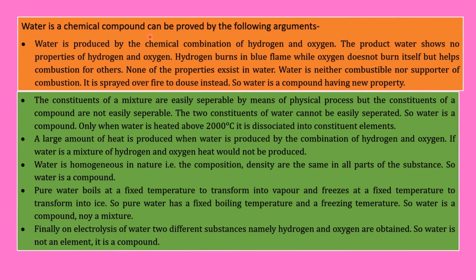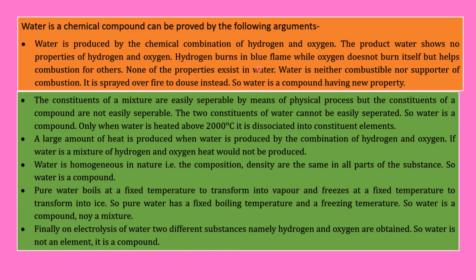Water is a chemical compound. It can be proved by the following arguments. These points are very important, so please remember the points carefully. Water is produced by the chemical combination of hydrogen and oxygen. The product water shows no properties of hydrogen and oxygen.